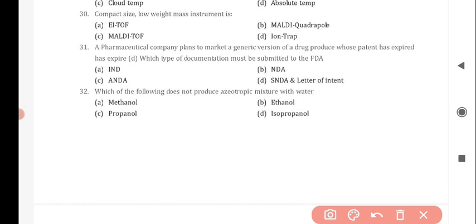Next question is, a pharmaceutical company plans to market a generic version of a drug whose patent has expired. Which type of documentation must be submitted to the FDA? So the correct answer for this question is option C, ANDA. Next question is, which of the following does not produce azeotropic mixture with water? And the correct answer for this is option C, propranolol.